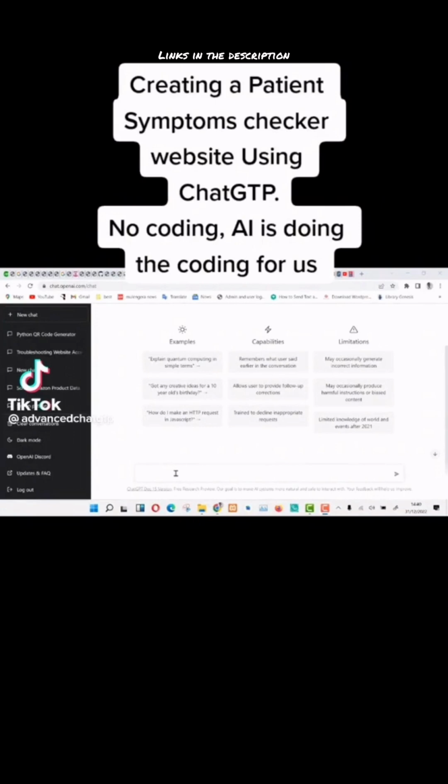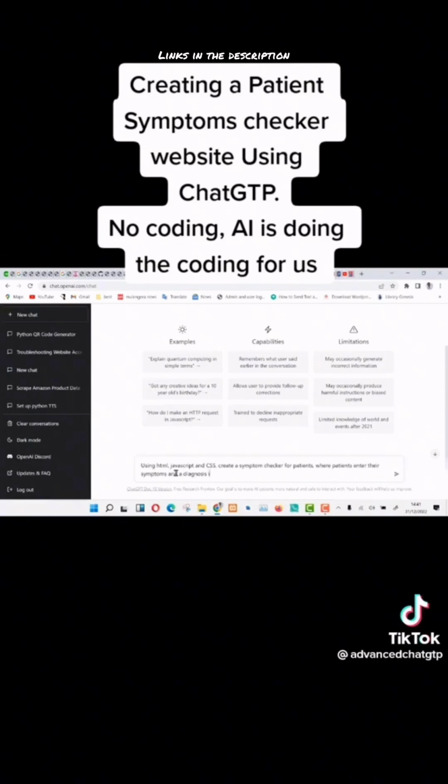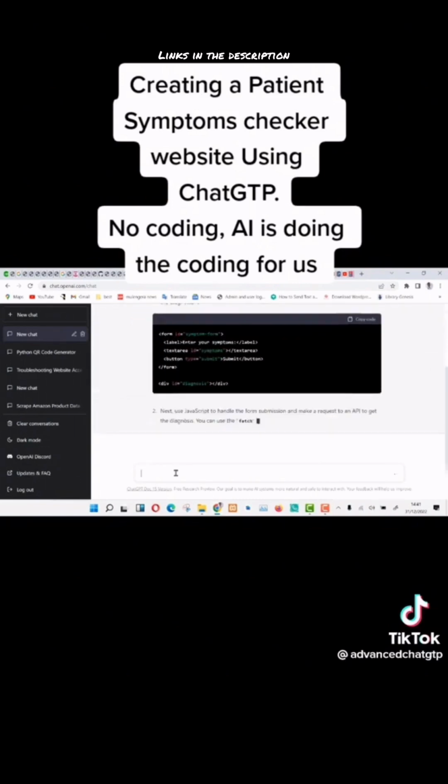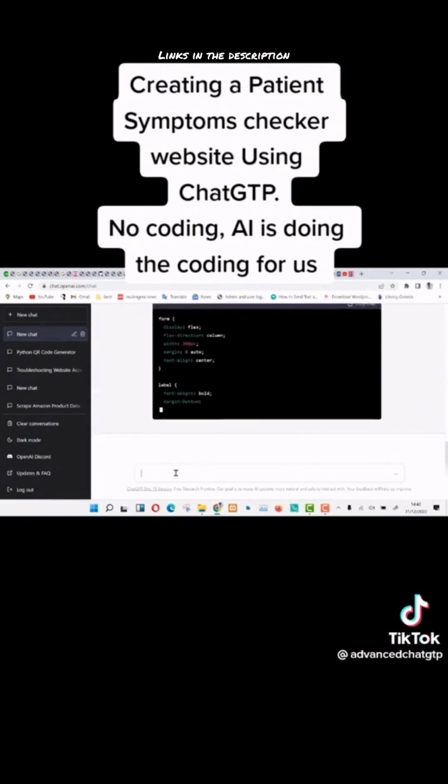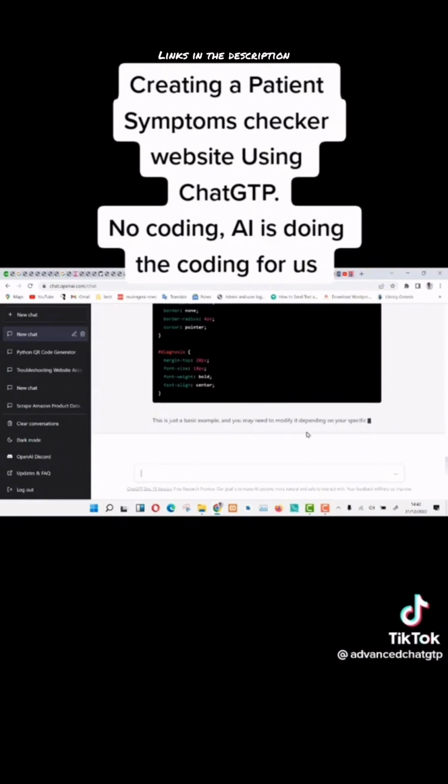So today we are going to create a patient symptom checker website using ChatGPT. Go to ChatGPT and type the following command. Using HTML, JavaScript, and CSS, create a symptom checker for patients, where patients enter their symptoms and a diagnosis is given to them. As you can see, ChatGPT is generating the HTML, CSS, and JavaScript codes for us.